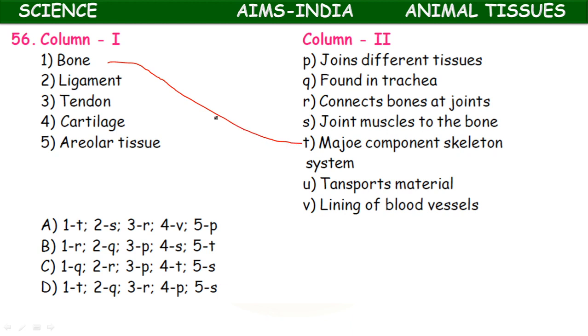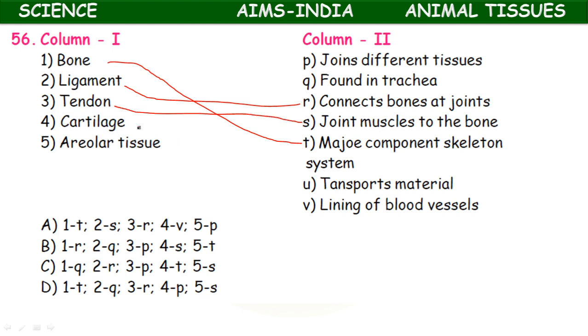Next, ligament. It connects bone to bone at joints. Tendon. It joins the muscle to bone.